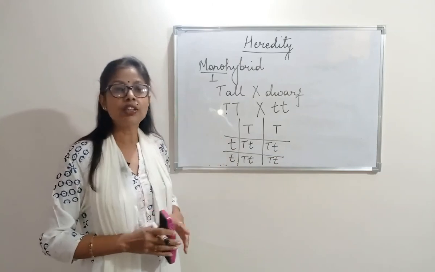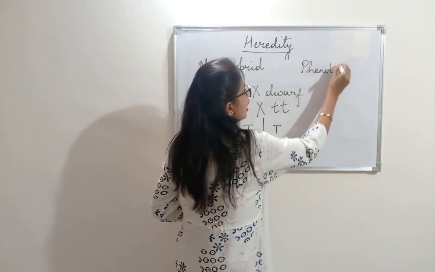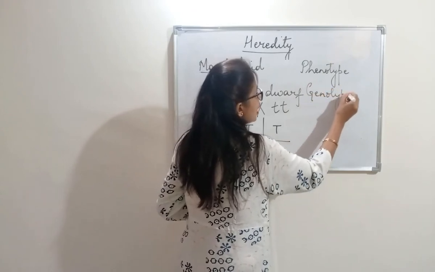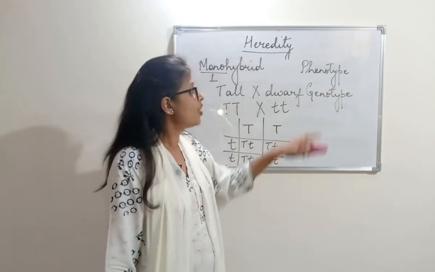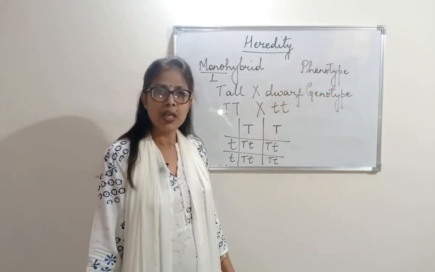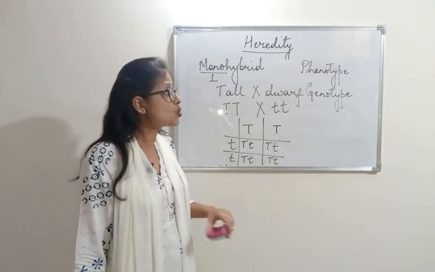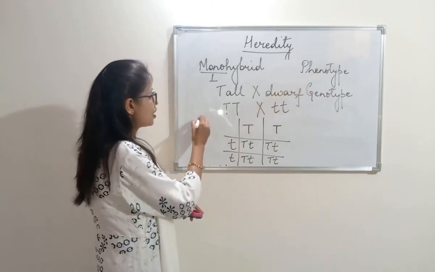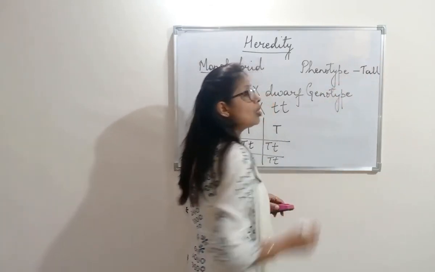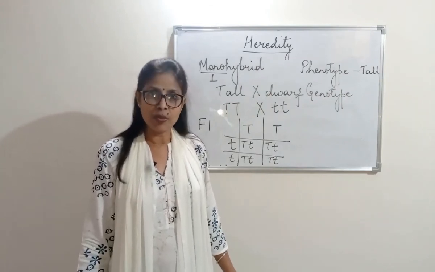Here he showed us 2 points: one is the phenotype and the other is the genotype. What is the difference between phenotype and genotype? When I say phenotype, P stands for physical appearance. When the plants were observed from outside, all the plants looked tall. So the phenotype in the F1 generation was all tall. That means all were dominant, which shows Mendel's law of dominance.